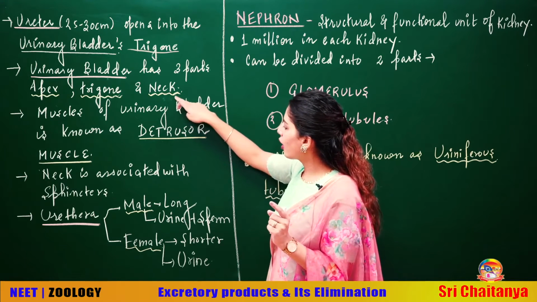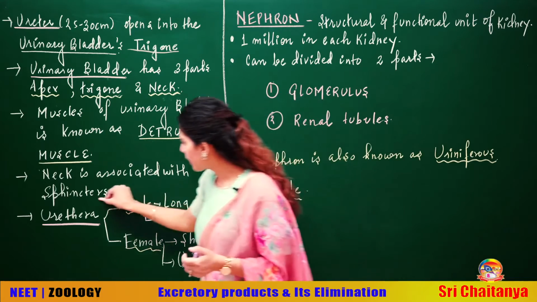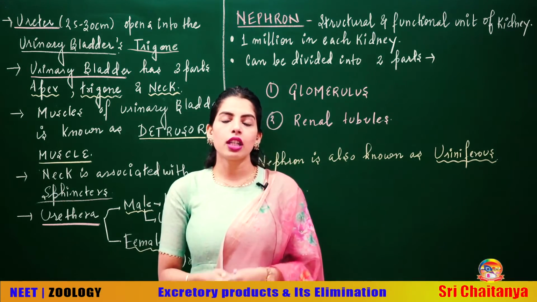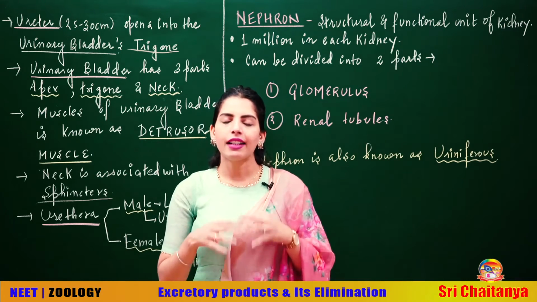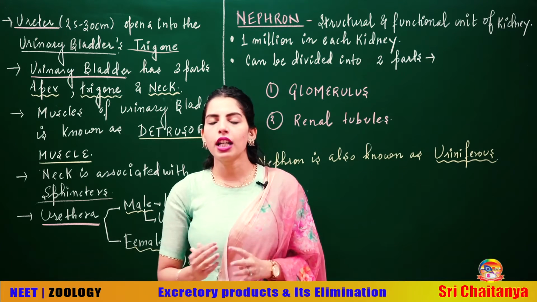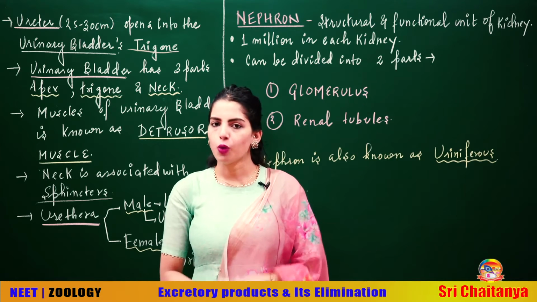Students, this neck of the urinary bladder is related with the sphincters that control the release of the urine. So the neck region is associated with the sphincters, internal involuntary sphincter and external voluntary sphincter, alright? Internal involuntary and external voluntary. In the trigone region, your ureter is opening.